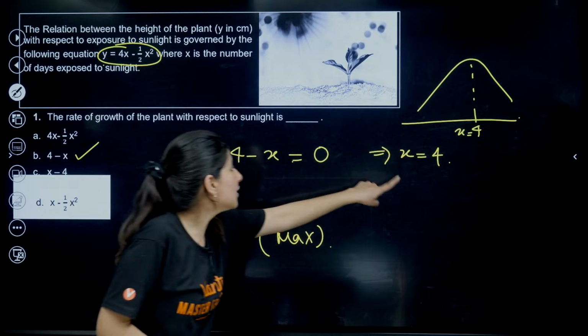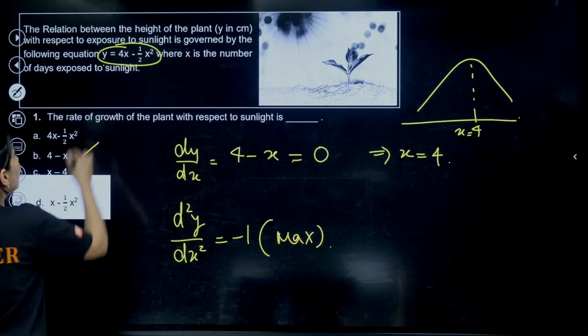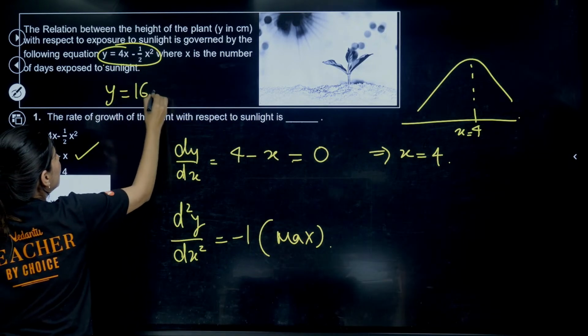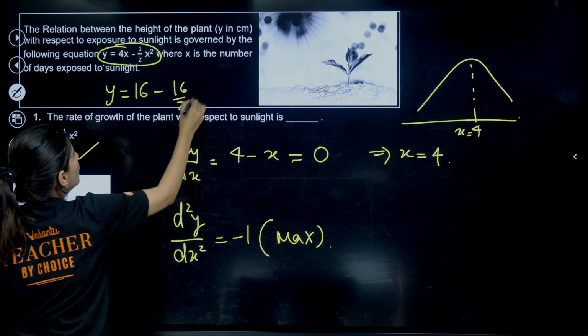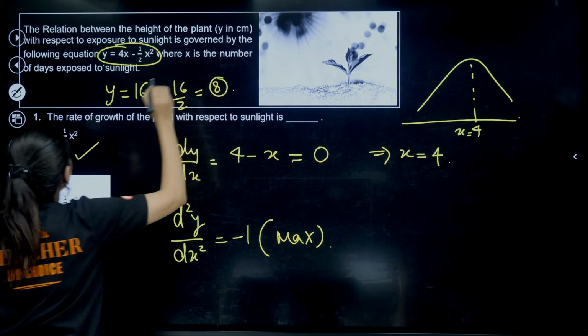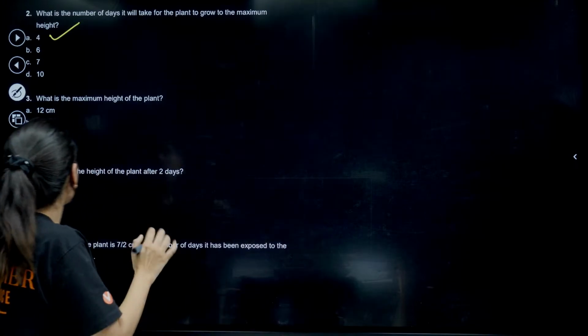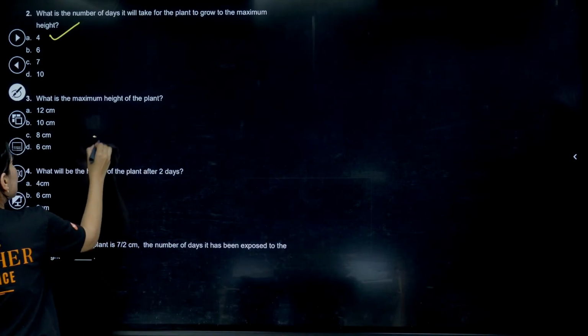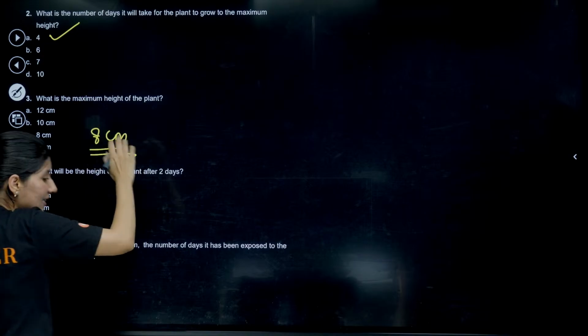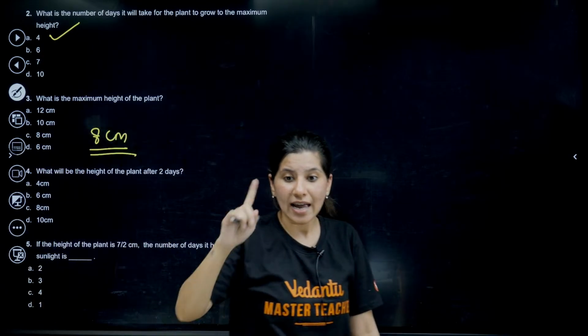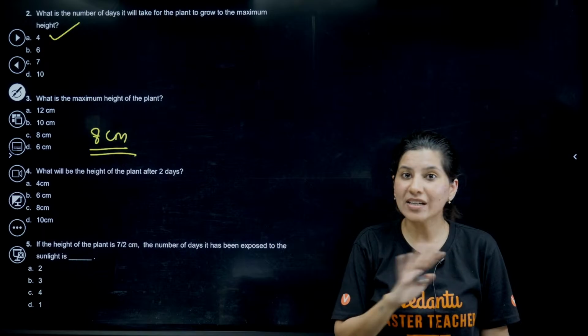So the moment you put x equals to 4 in this, y will be 4 4s are 16 minus 16 by 2. So 16 minus 8 is 8. Please do remember, if they are not giving you MCQs, always write 8 centimeter. Height is 8, not allowed. H is equals to 8, your marks will get deducted.